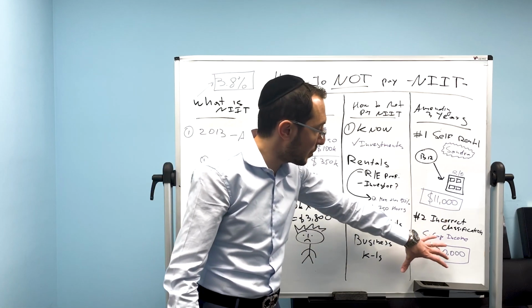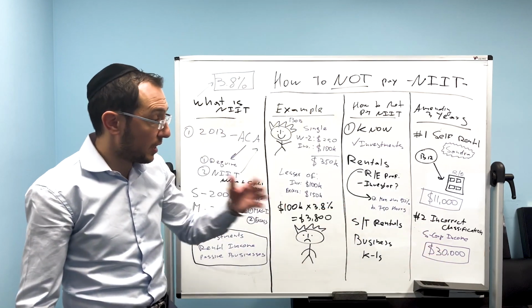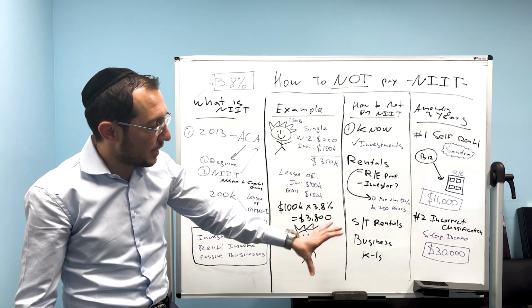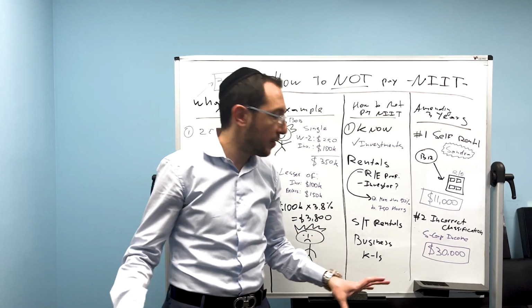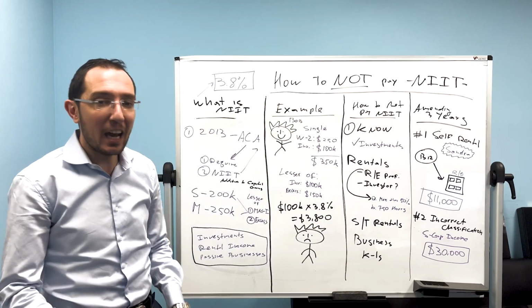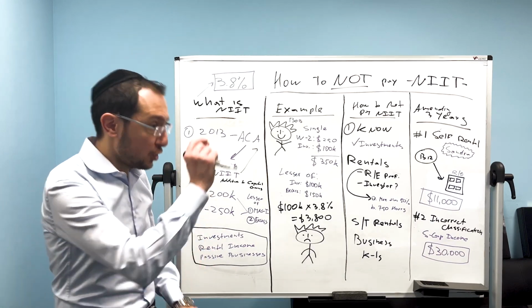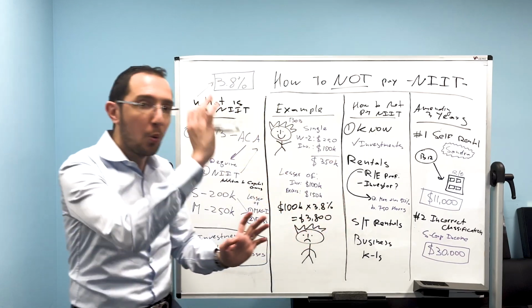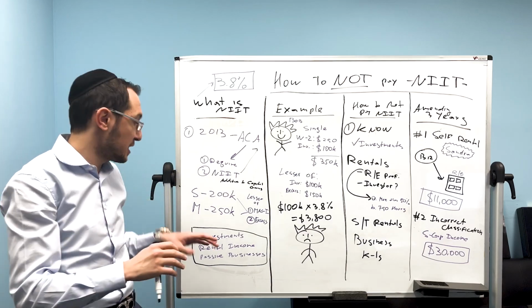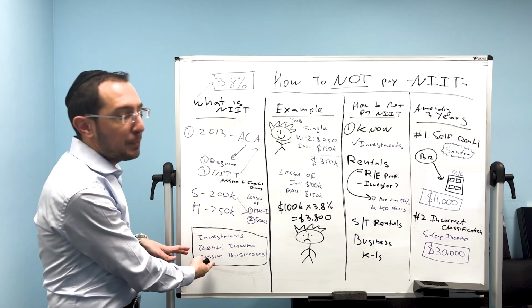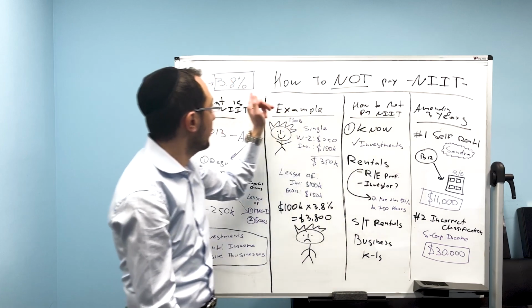Because in case study number two, this individual makes like $800,000 on a K-1 from an S corporation. His accountant, one year, did check off the box. That's what's mind-boggling. One year they checked off the box that, hey, this is his business. It's not a passive business, so he doesn't have to pay the 3.8% tax.